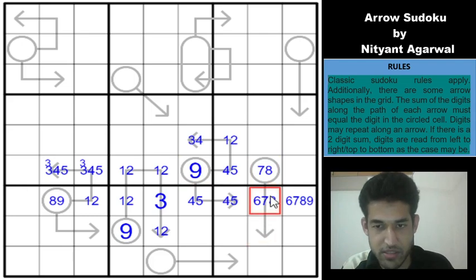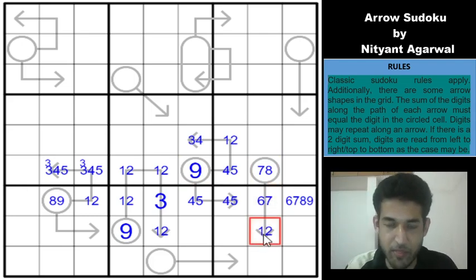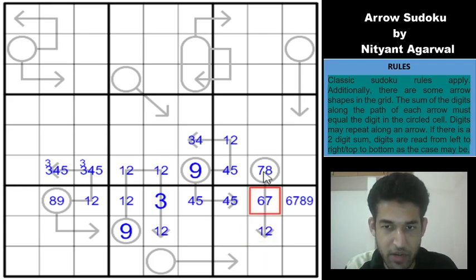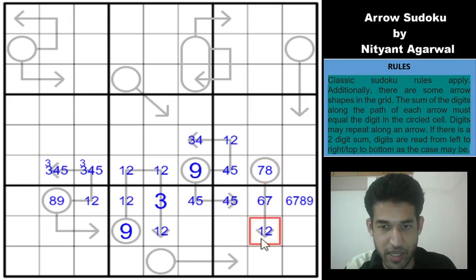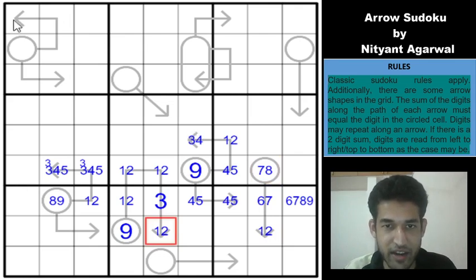So which means that this is not an 8, this is 6 or 7, and this can only be 1 or 2, right? Because if you have anything more than 2 here, let's say you have a 3, then 3 plus the minimum value gives us 9 here. So this can only be 1 or 2, again we have a 1-2 pair. Really fun to solve Sudoku, guys, really fun to solve, and the theme is also nice to look at, right?